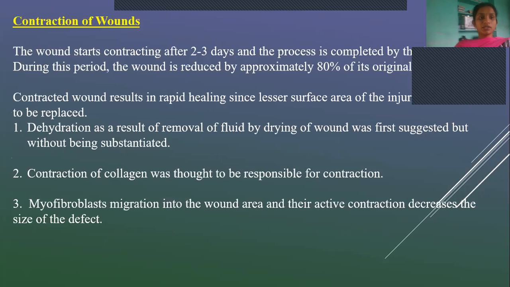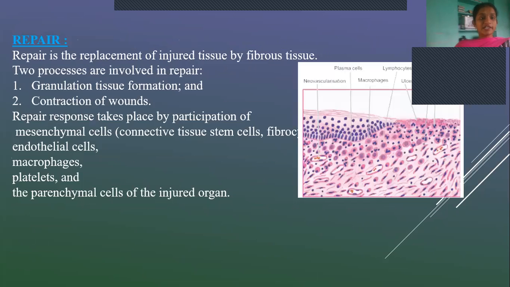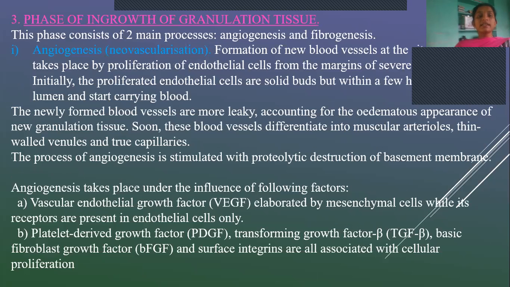So this is all about contraction of wounds and granulation tissue formation in repair. Repair involves two steps: granulation tissue formation and contraction of wounds. Granulation tissue formation occurs in three phases. First is the phase of inflammation, second is the phase of clearance, and third is the phase of ingrowth of granulation tissue.